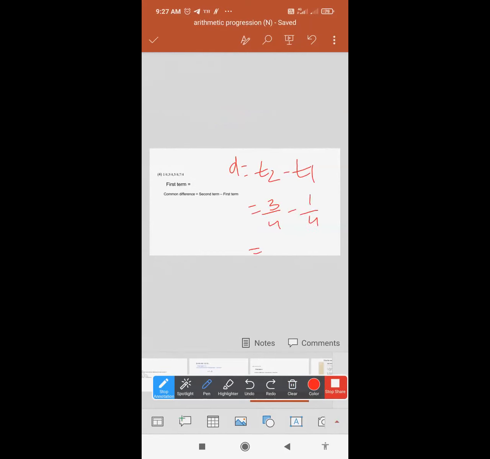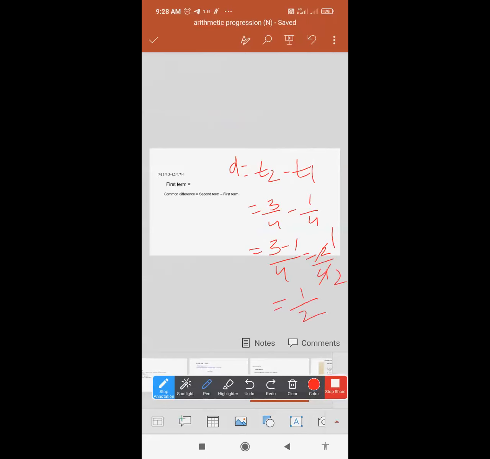What value will you get? 3 minus 1 is 2, and the denominator is 4. So you get 2 by 4. The final value, 2 ones are 2, 2 twos are 4, so you get 1 by 2.